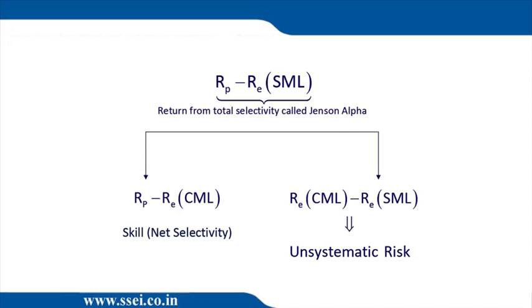Okay, so this is the knowledge. But when we see the sum, question number 3, then you will find that in this sum, ICAI has done it wrong. When they were asked to calculate return from skill, they calculated Jensen's alpha, that means RP minus RE. And when they were asked to calculate return from unsystematic risk, they did RM minus RE. They compared the RE with RM. Now that's totally wrong. So you have to remember the solution. You have to mug up the solution. The solution is wrong. The first part is also wrong. The second part is also wrong.